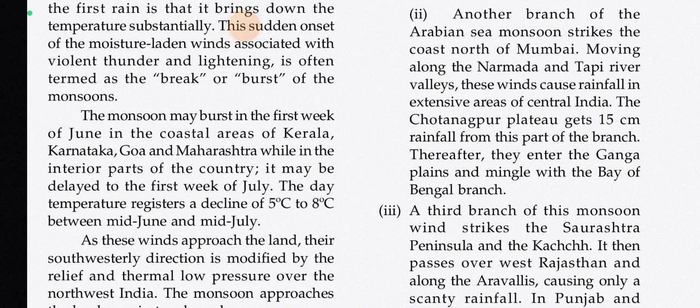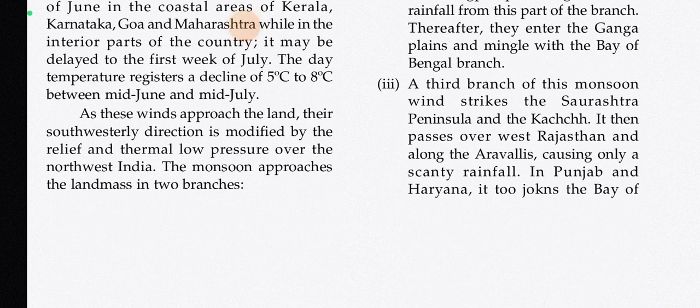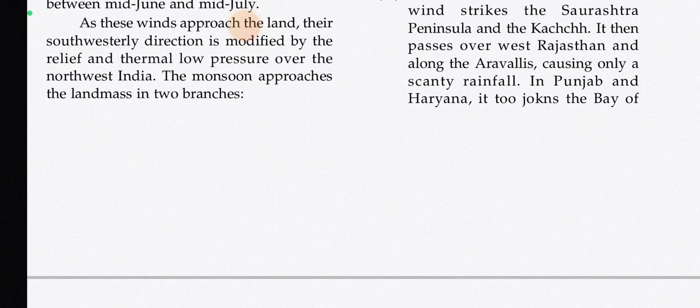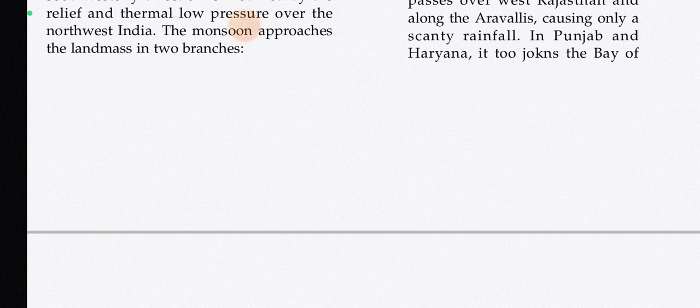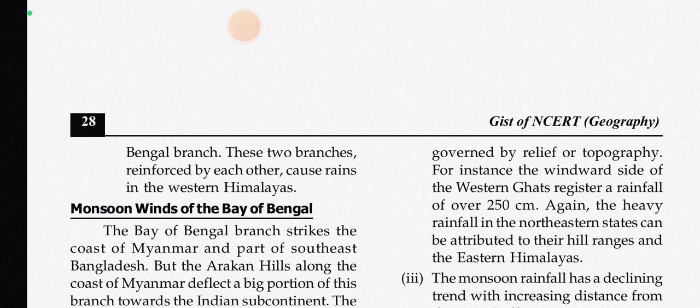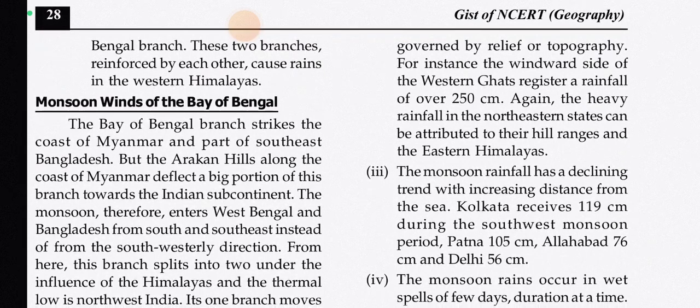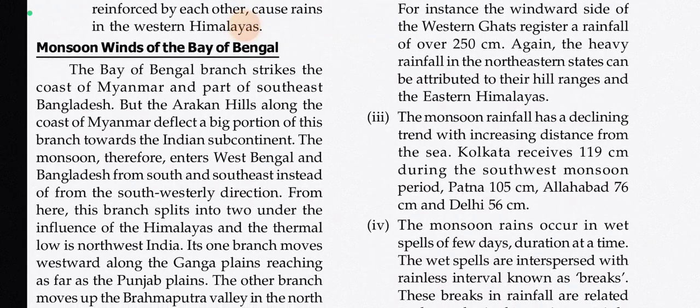A third branch of this monsoon wind strikes the Saurashtra peninsula and the Kutch. It then passes over West Rajasthan and along the Aravallis, causing only a scanty rainfall in Punjab and Haryana. It too joins the Bay of Bengal branch. These two branches, reinforced by each other, cause rains in the western Himalayas.